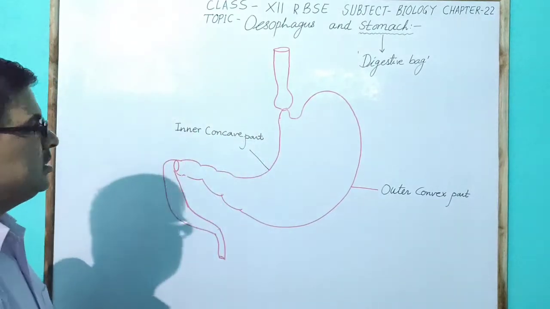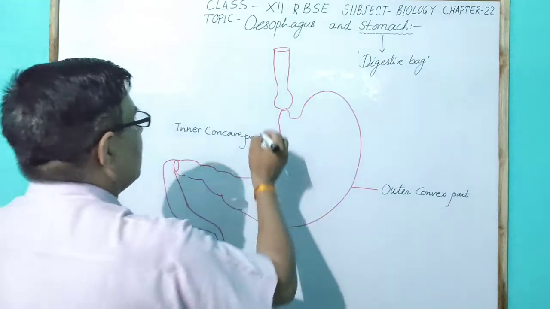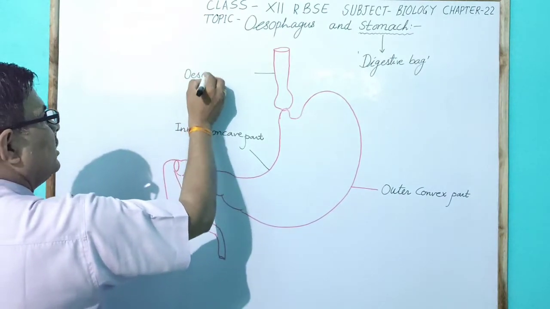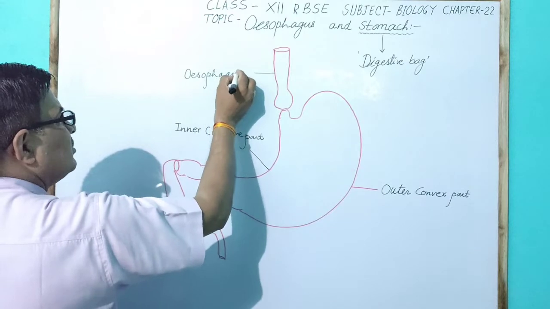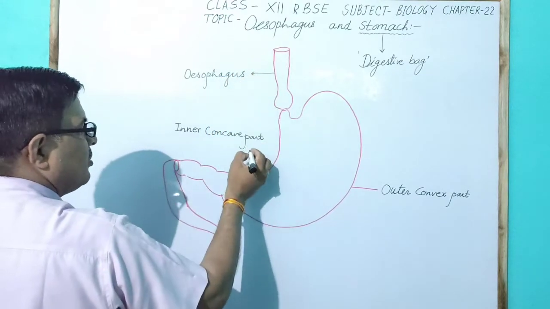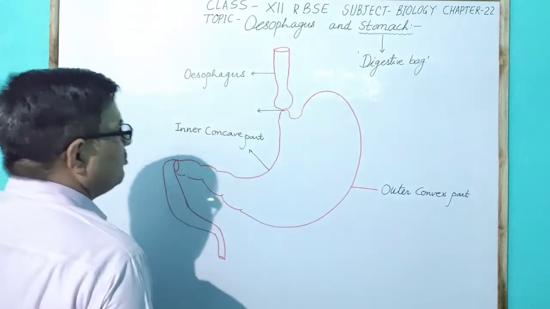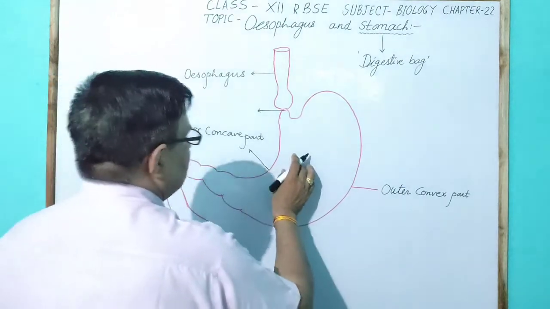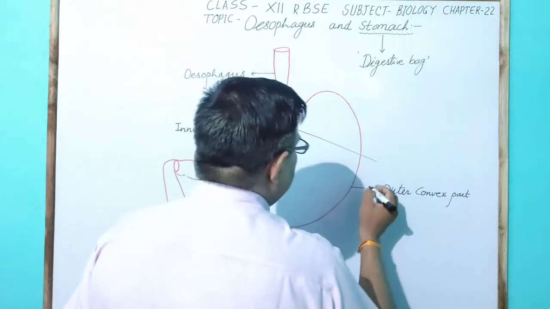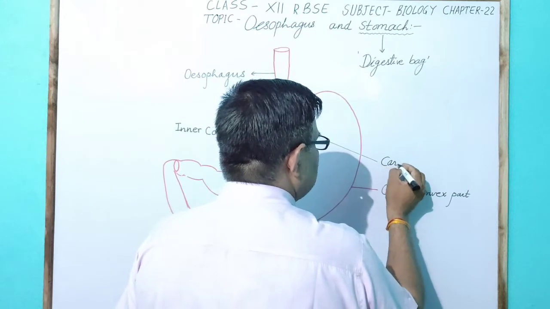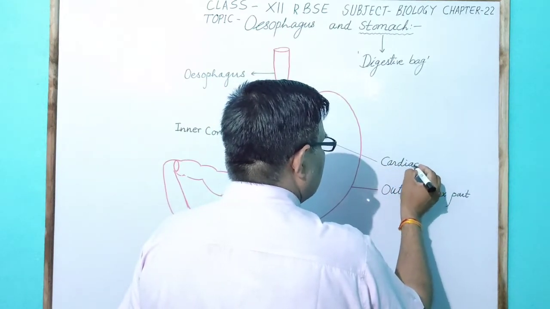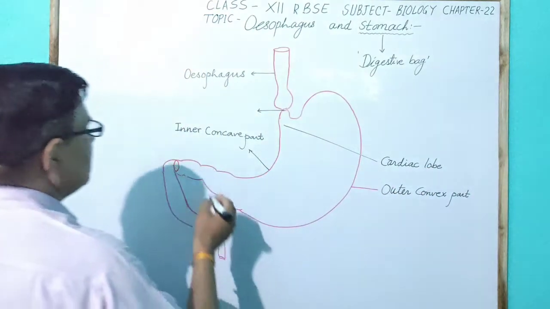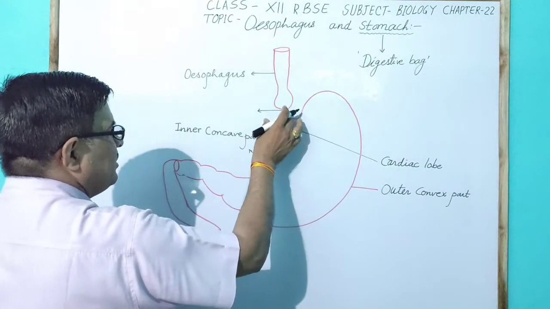The oesophagus opens into the stomach, but there is a valve between the oesophagus and the stomach. This valve is present near the cardiac lobe, hence it is called the cardiac valve.